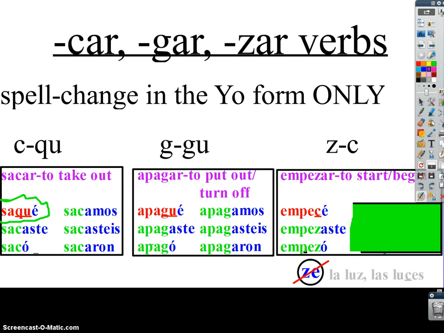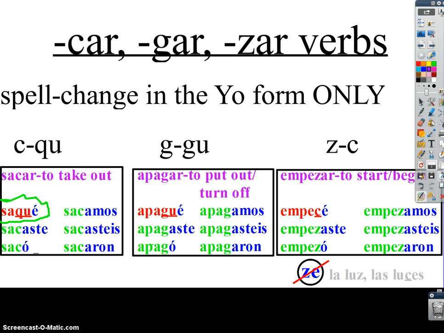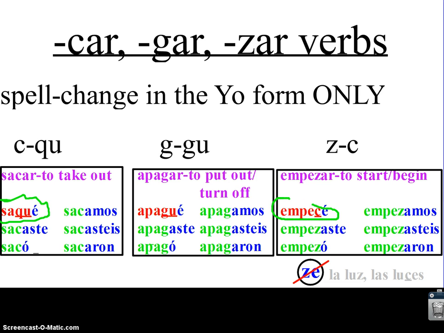And then the rest, aste, ó, amos, asteis, aron, would be fine because you can za in Spanish and you can zo, but you cannot ze. So I'm just going to circle the yo form again. I didn't mean to write over it, to show that the yo form and the yo form only is different.